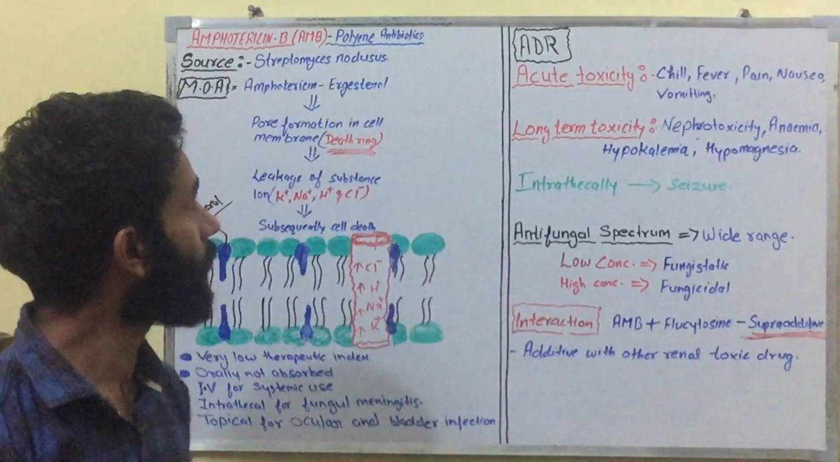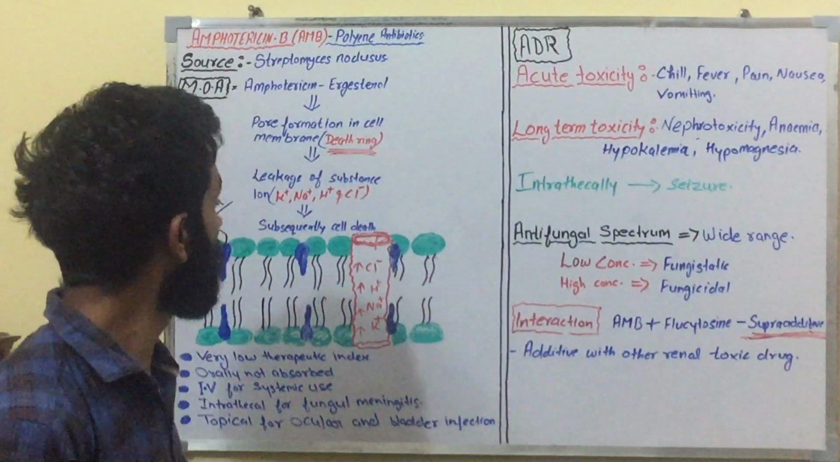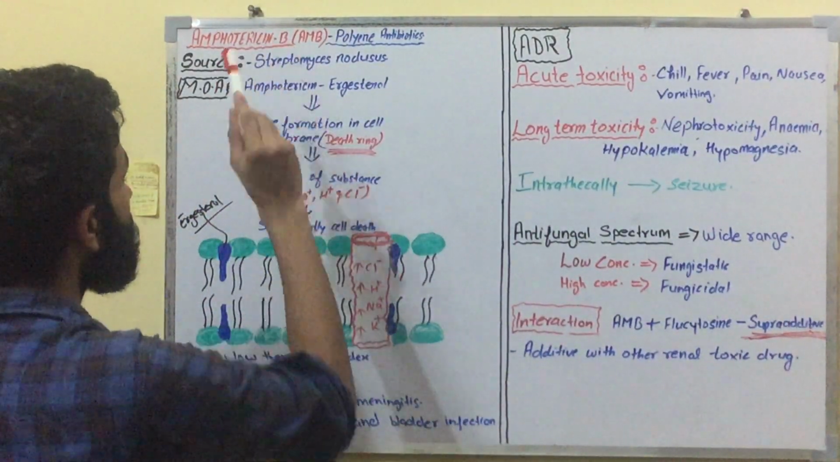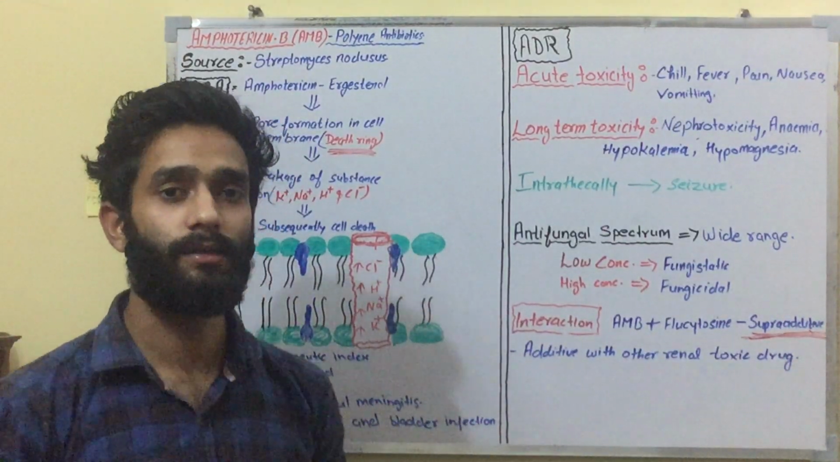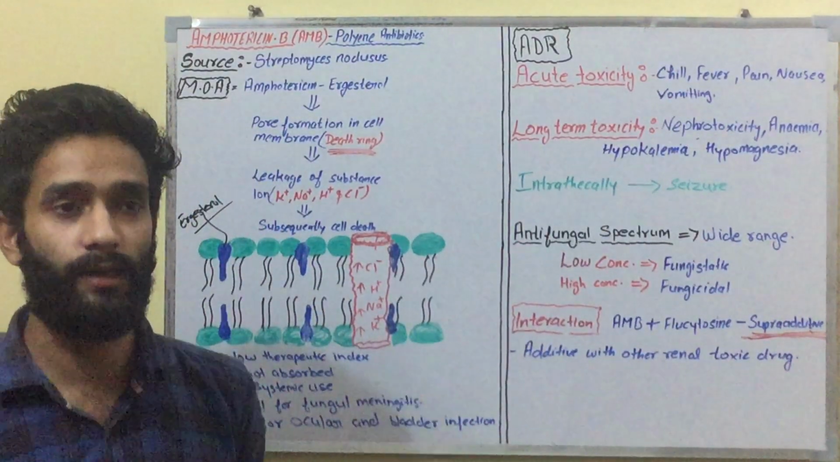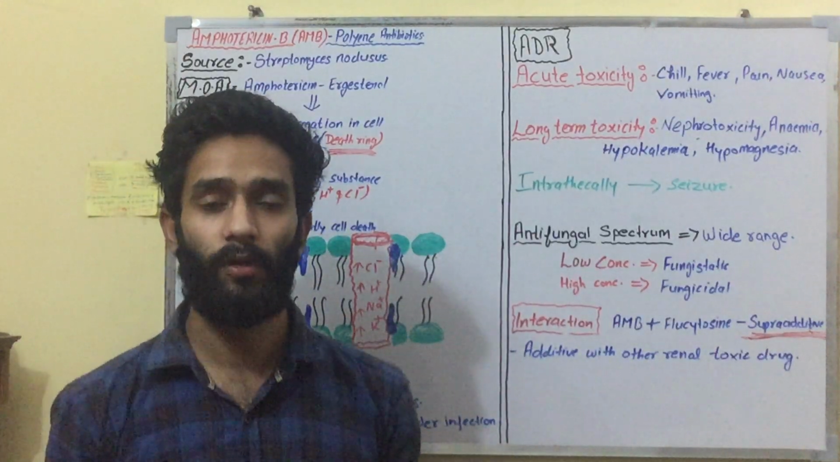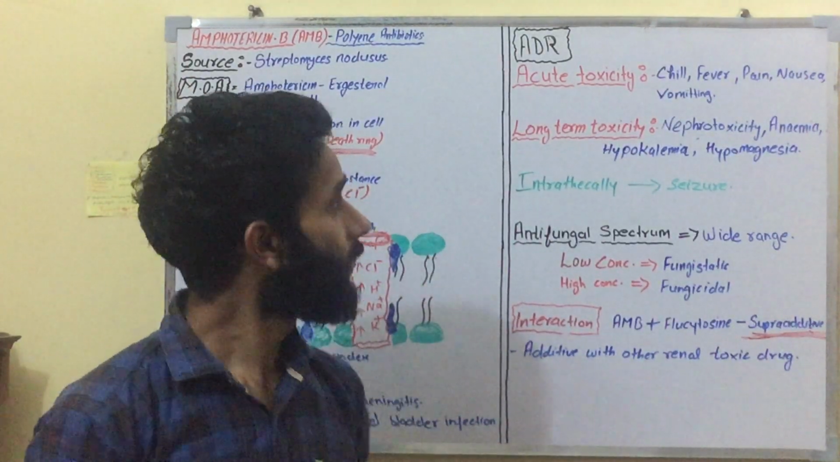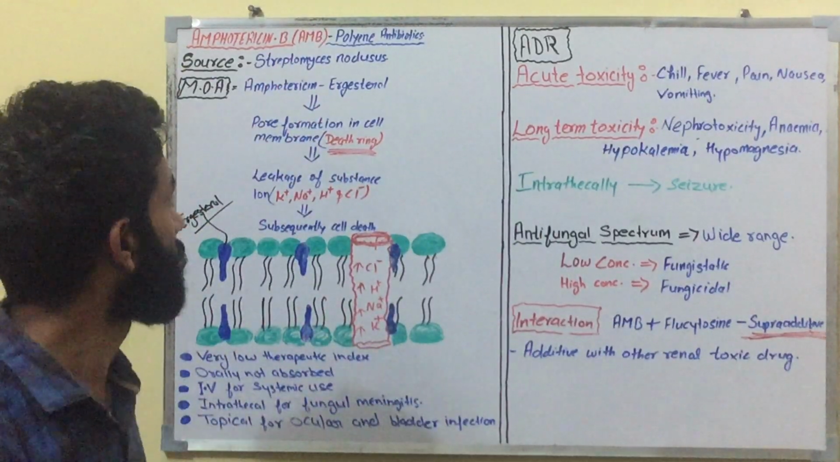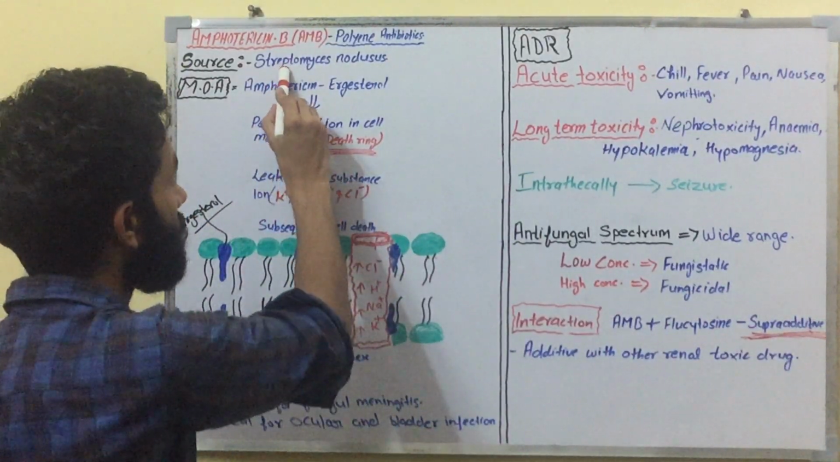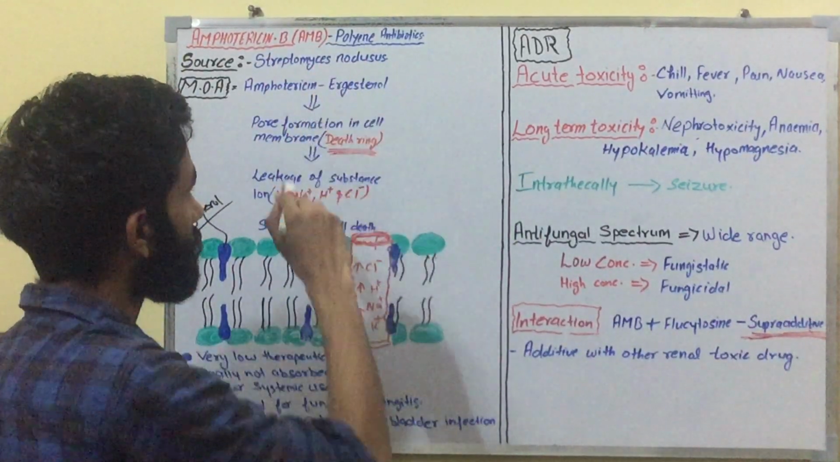Today we are going to talk about a very important drug, amphotericin B. Amphotericin B is a polyene antibiotic. Polyene means the group of compounds that have double bonds. The source of amphotericin B is Streptomyces nodosus.